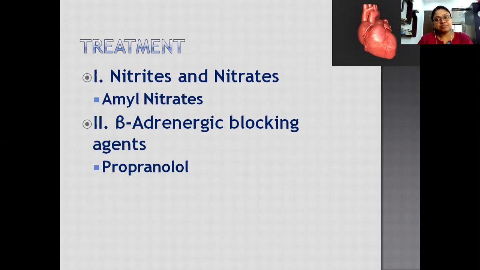Beta adrenergic receptors are present in the heart and are associated with its pumping. If we block these receptors, they reduce the blood pressure associated with pumping and reduce the workload of the heart. Propranolol is one of the drugs under this category.